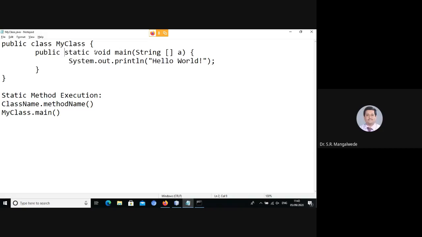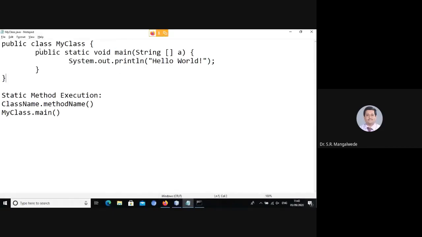Why does main have to be a void method? Because the language developers restrict main not to return anything. Second, why is it static? Because the main method has to be invoked using the class name, that is, class name dot method name. And why is it public? Because we want main to be visible outside of this class to the Java runtime environment.